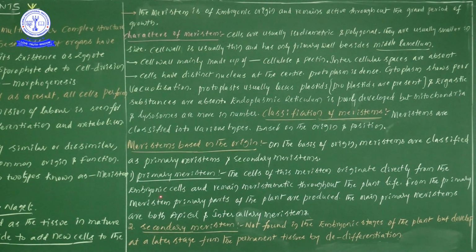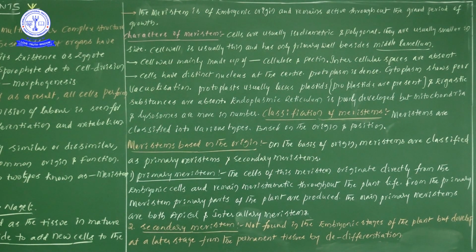Likewise, these primary meristematic cells are developed from the embryonic stages. The primary meristem is nothing but the cells of this meristem originating directly from the embryonic cells and remaining meristematic in nature throughout the life cycle.